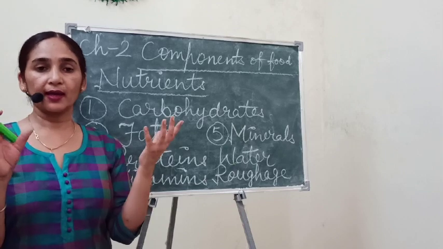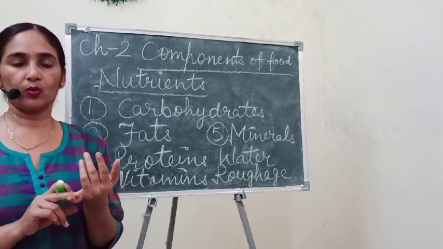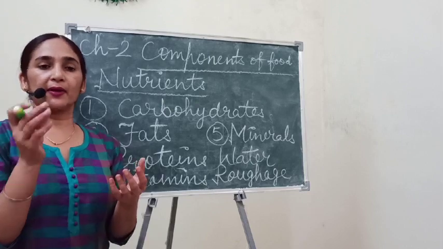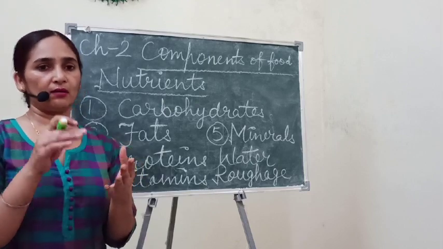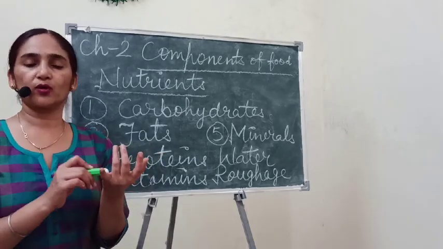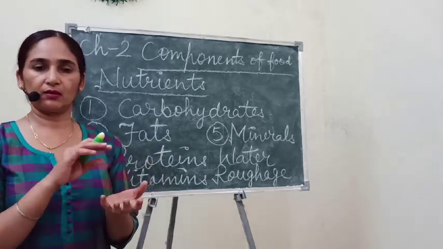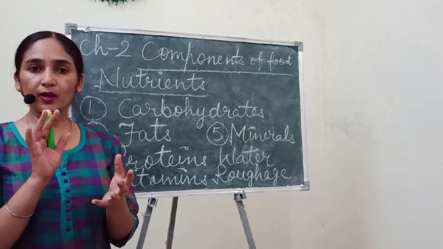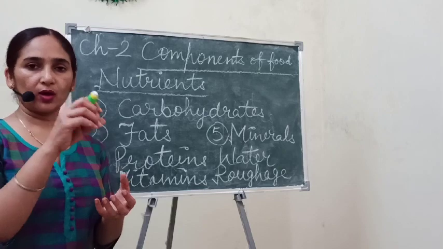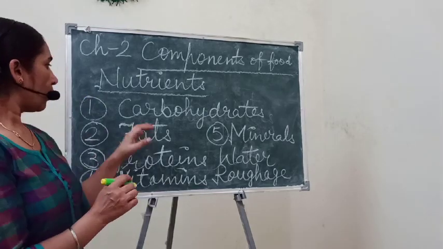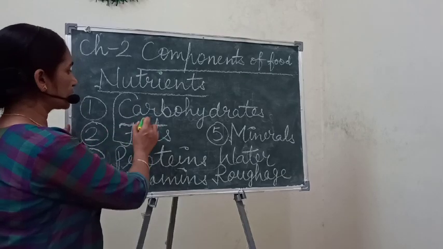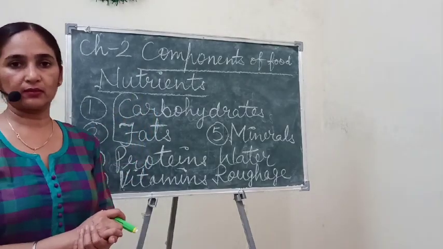Many of the children like only potatoes. Sometimes we see in your tiffin that you bring potato with puri, or potato with paratha or roti. What are you getting from potato and roti, puri or paratha? Only carbohydrates and fats. Only these two nutrients.